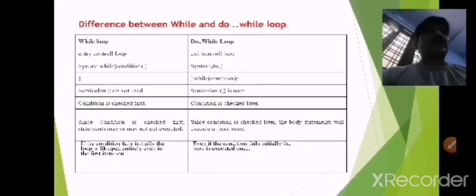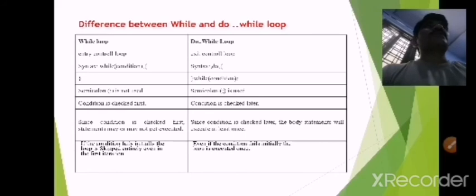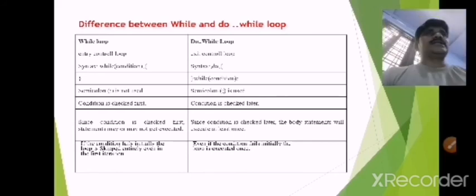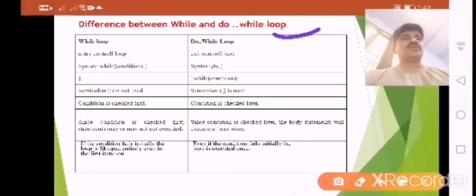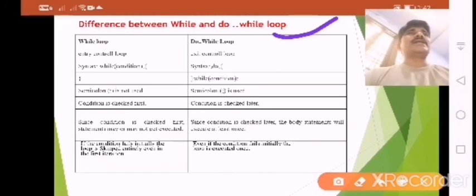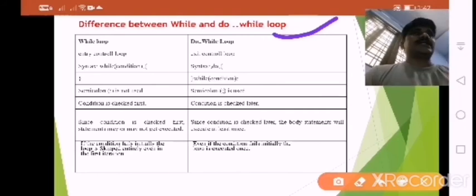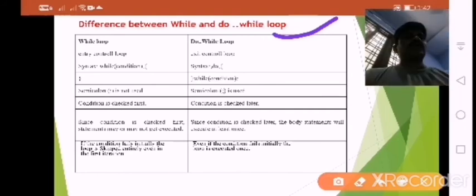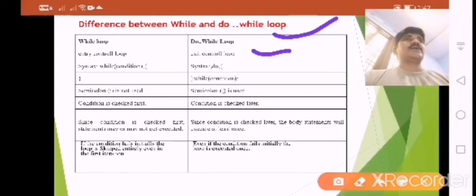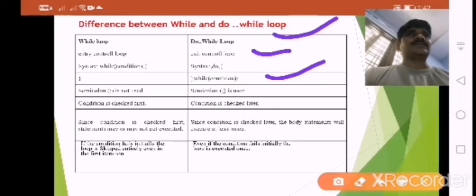So the while loop is an entry control loop, because it is a pre-tested condition, whereas do while is an exit control loop. Why? Because it is a post-tested loop. Okay? So the syntax of while is: while condition, begin, number of statements, and exit. But in do while, we have to observe: do statement, and only then we check the condition.